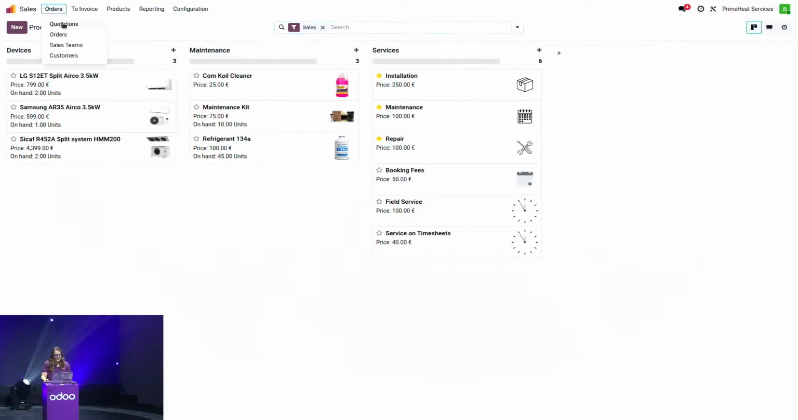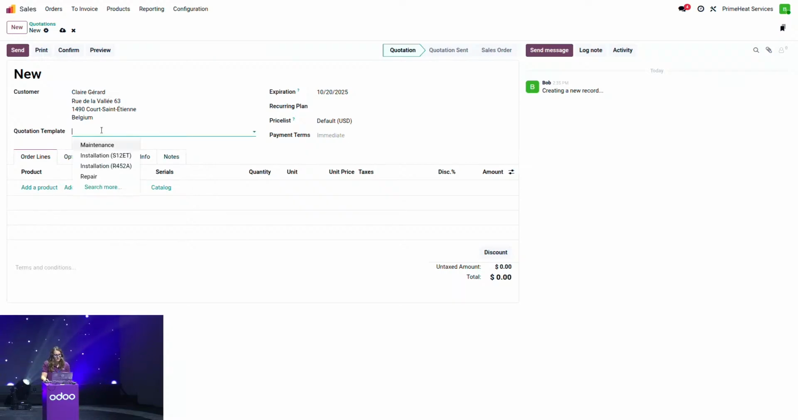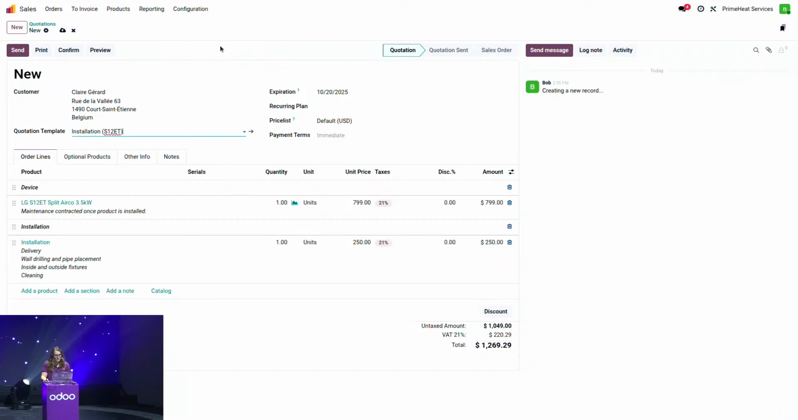I will create here a quotation by clicking on New. I'm going to select my clients. So here I will take Claire, for example. And I could add my products individually, but in my case, if we go to the quotation template, we see that we already have some pre-configured quotation templates. I'm going to take the one for an installation of an air conditioning system. We see that by adding the quotation template, we have the different subsections that are already configured. We have the different products and some specific description. Once my quote is ready, I can send it to my client.